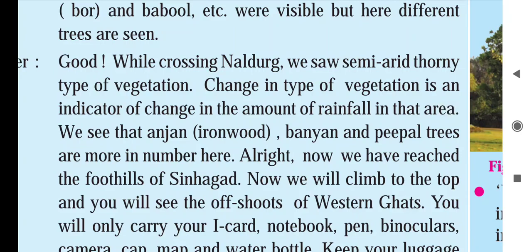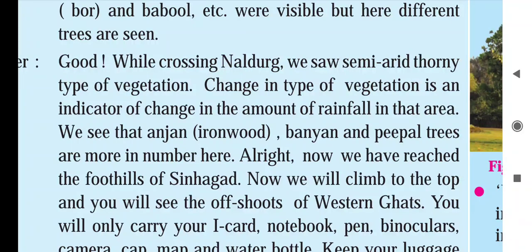Where the rainfall is less, near about 250 to 500 millimeter of rainfall falls in that region. A change in the type of vegetation is an indicator of changes in the amount of rainfall in that area. So as we cross different places, we find changes in the vegetation because of the rainfall in that particular area.